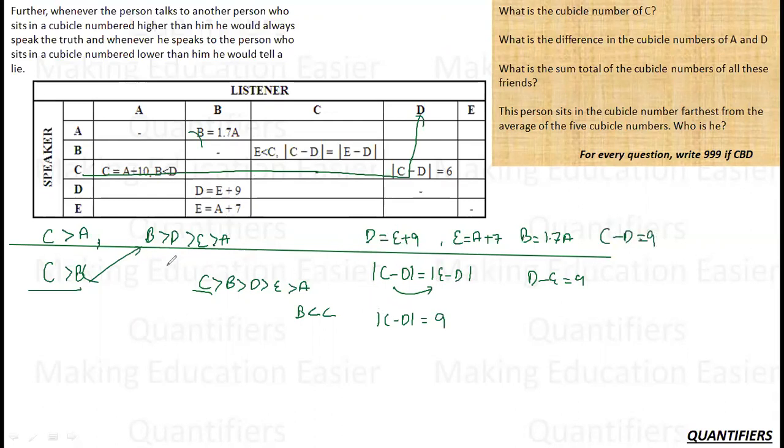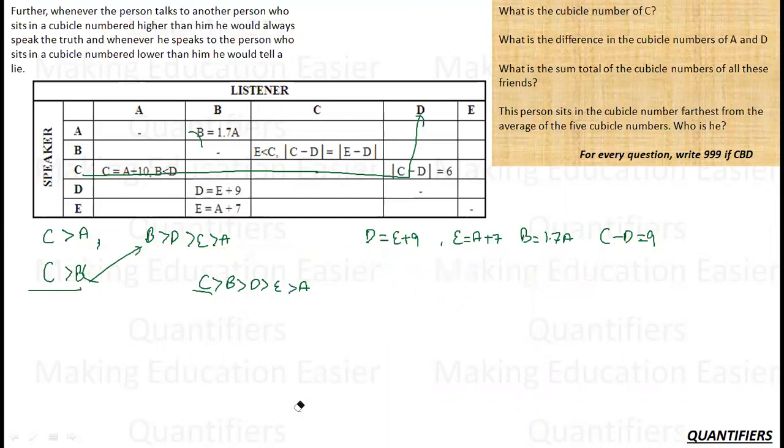Since it is a mod and I know that C is greater than D, C minus D is going to be 9. These are the relationships I know. So let me just erase everything that I don't need now. So these are the 4 conclusions that I can draw, and this is the result I can draw.